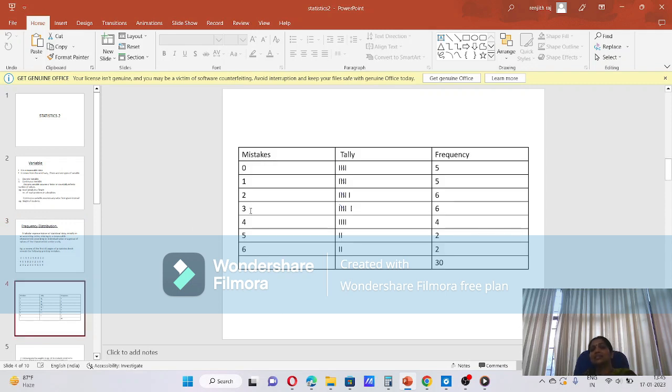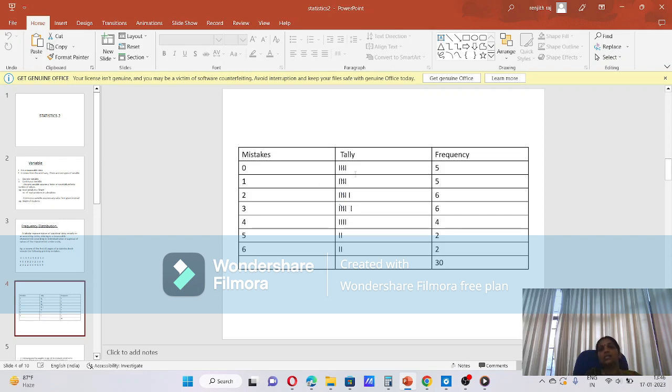Then for mistake 3, in that section we write 1, 1. Likewise, we add those lines, those tally marks. After 4, we draw a slanting line. In the 5th line, we draw a slanting line. We finish all the numbers in such a way. Then count the numbers.